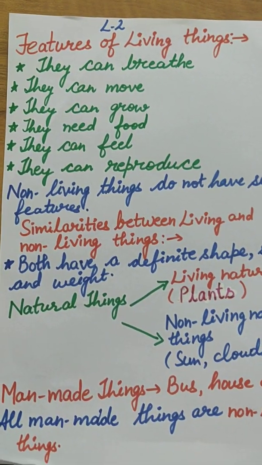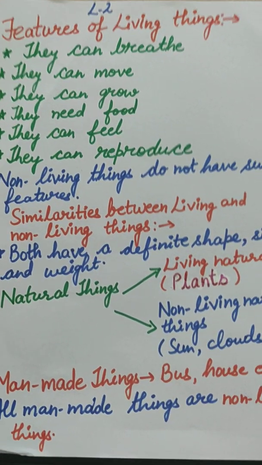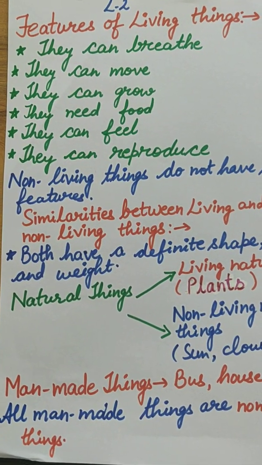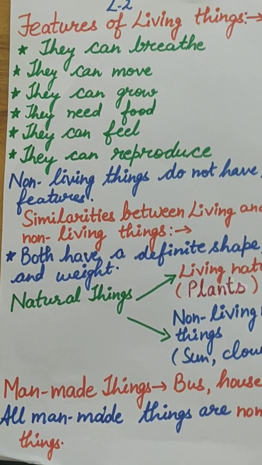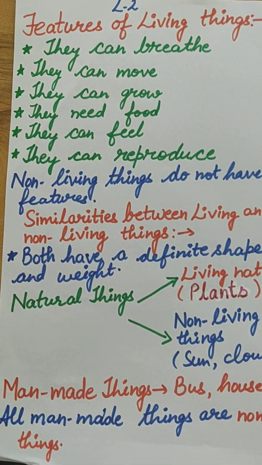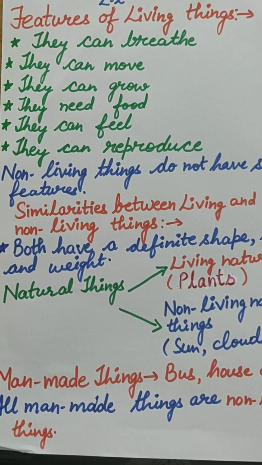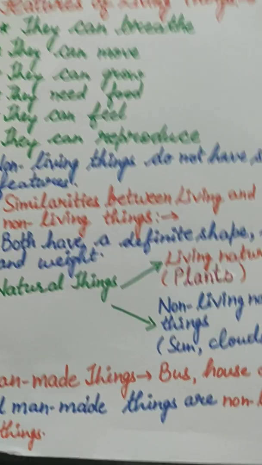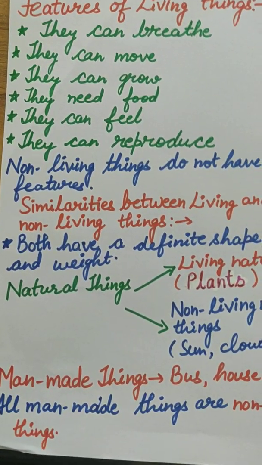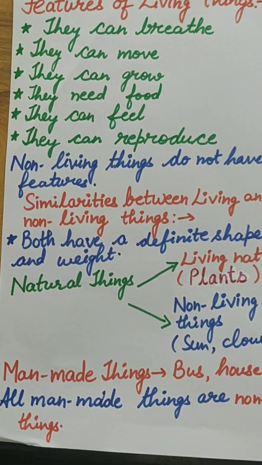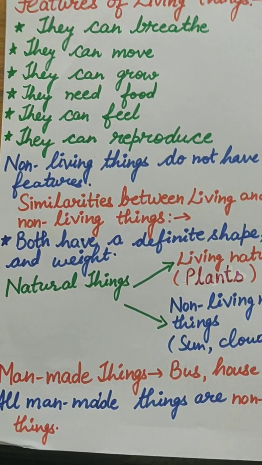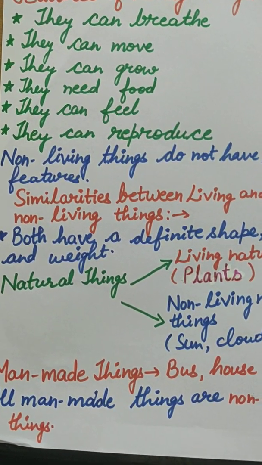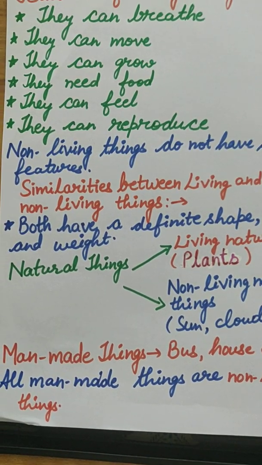What is the meaning of definite? When something is unlikely to change, when it is not easy to change, that is called definite. For example, if you have a weight of 10 kgs, that weight will not keep on changing. Yes, you will grow and your weight and height will also grow, but the basic body structure of any person or any animal remains the same.